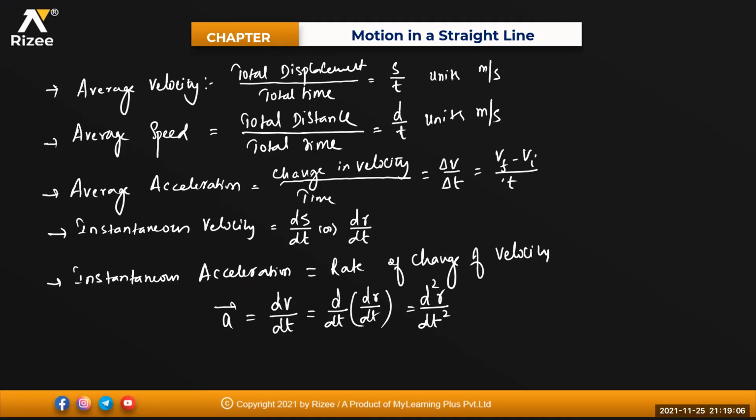Average acceleration is change in velocity by time. That is delta V by delta T, or V final minus V initial divided by T. Instantaneous velocity means velocity at a given instant of time, at a particular time. So it is ds by dt or dr by dt. Instantaneous acceleration means rate of change of velocity. That is a is equal to dv by dt. Or in the place of v, you can write dr by dt. So it will become d square r divided by dt square. Units for this one is, can anyone tell me the units? Meter per second square. Velocity units are meter per second. Clear, beta?